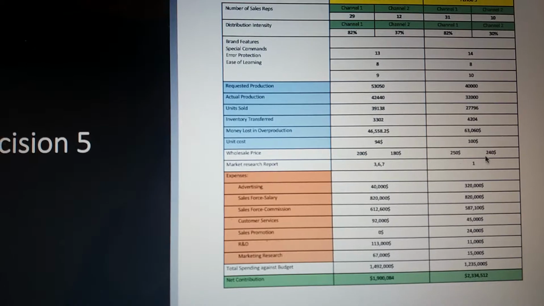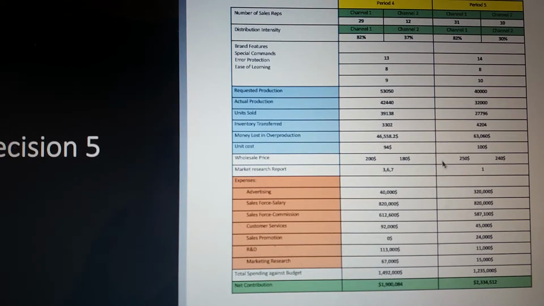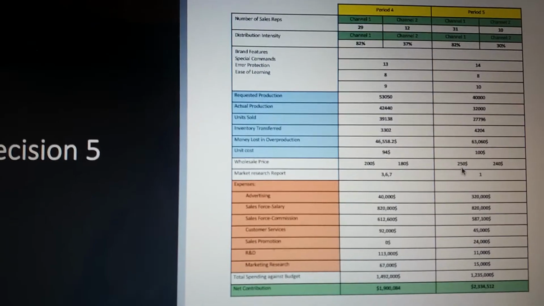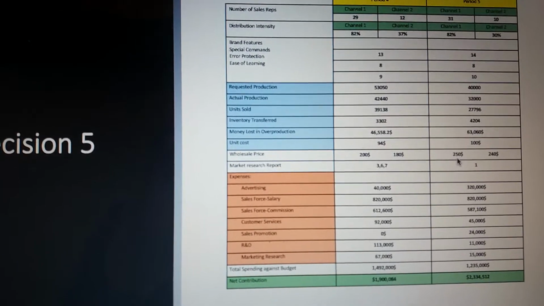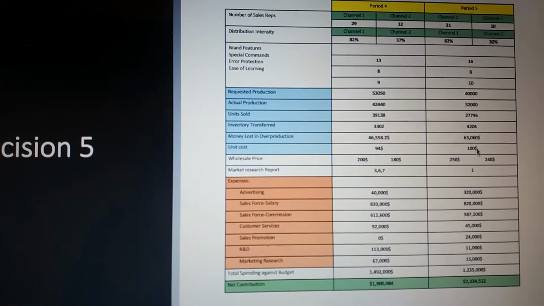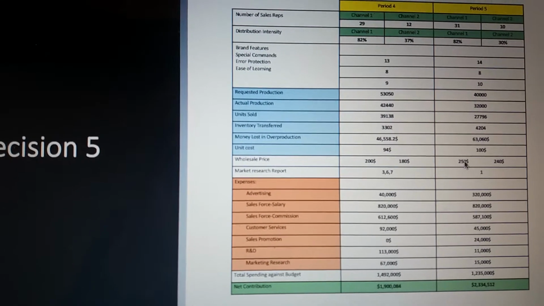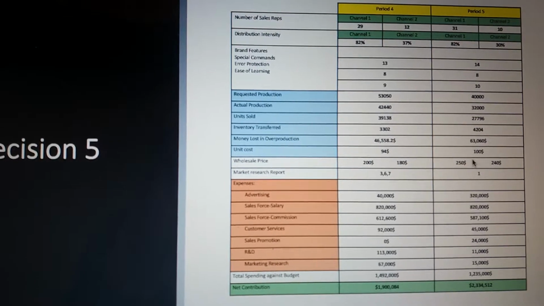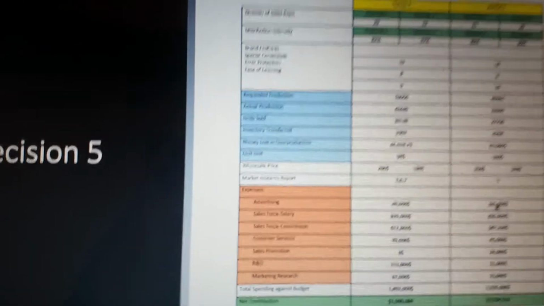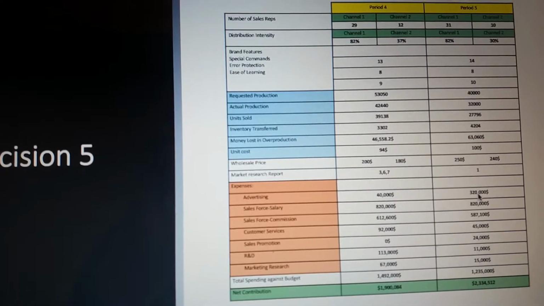We are charging much more now because we want to increase the maximum profit margin. Also because in the next year virtually we're going to launch a new product, so this technology will be obsolete, and this will be the last time we can charge this price, and then we only decrease this price. So we want to start from a high price.